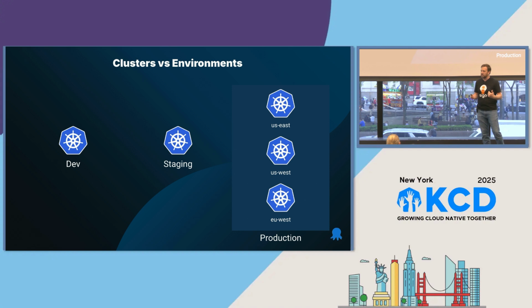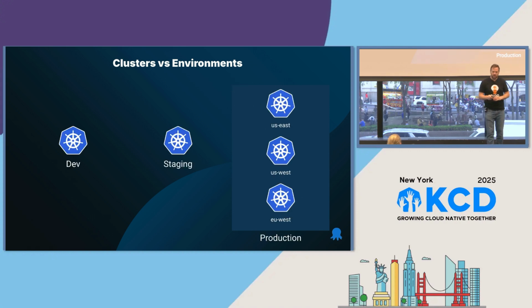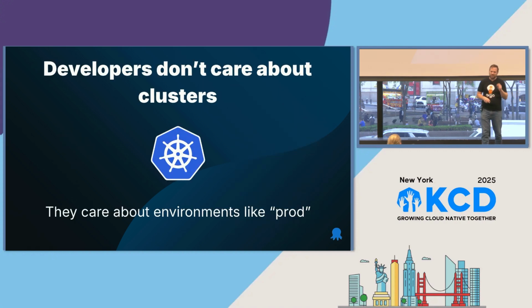That means something to me. And the clusters underneath the scenes can be changing or whatever. Of course, that also means I could be dealing with namespaces, right? I could be pushing to a production namespace and then a staging namespace. But now you're getting into these operations concerns, and wouldn't it be nice if we separated that? So we're going to separate those. Remember, developers don't care about clusters. They care a lot about environments. What did we all learn about Kubernetes 5 years ago?